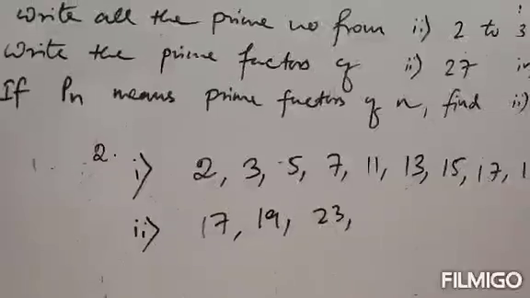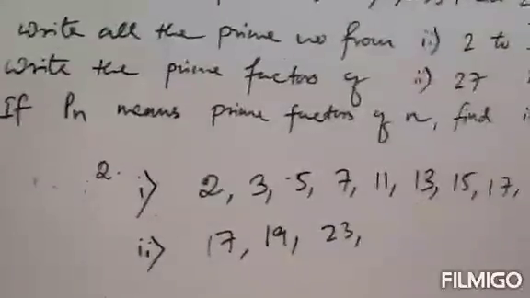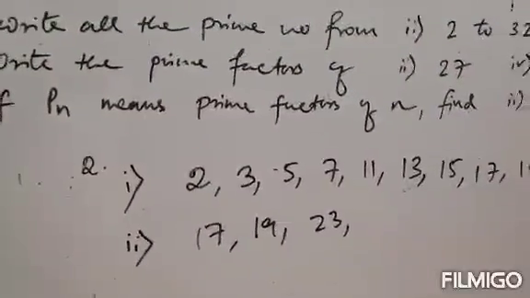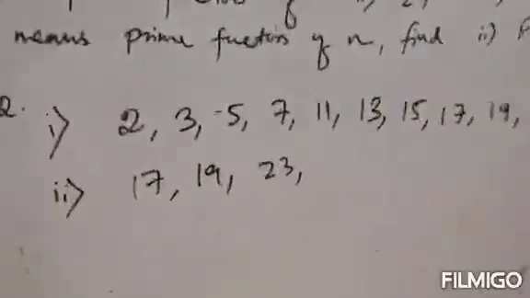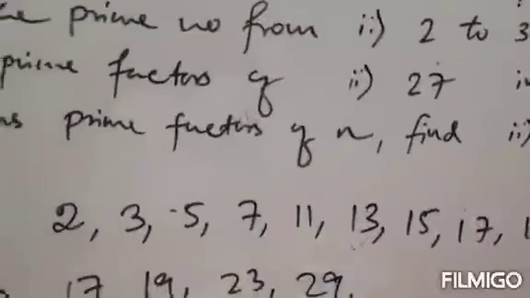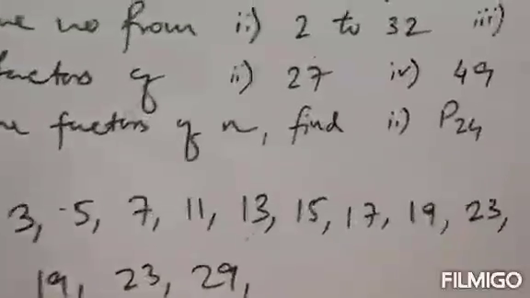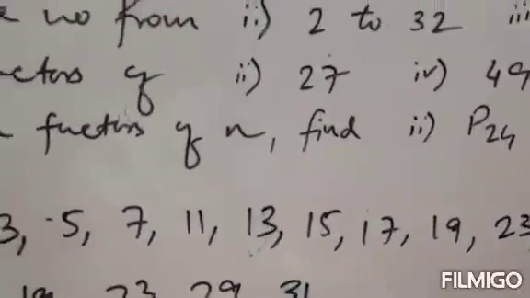26 is not a prime number because 2 13s are 26. 27, 3 9s are 27, not a prime number. 28 is divisible by 2, so it is not a prime number. Next 29 is a prime number. Clear? Next 30 is not a prime number. 31 is a prime number.